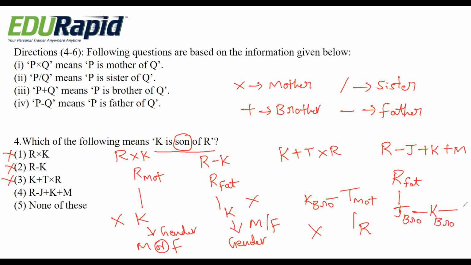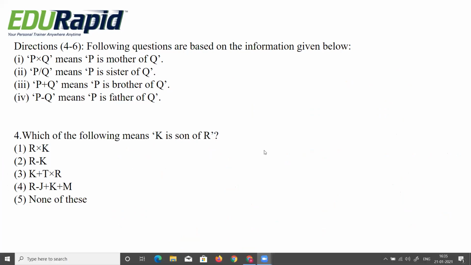K is brother of M. Yes, in this we can say that K is a son of R because of the gender. Brother means boy. K is a son of R. So from the fourth option we can say that it follows this condition, R minus J plus K plus M. So the right answer is option 4.